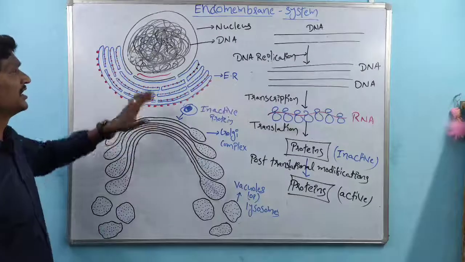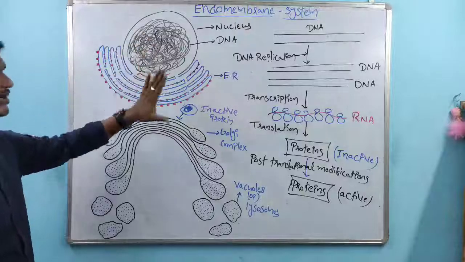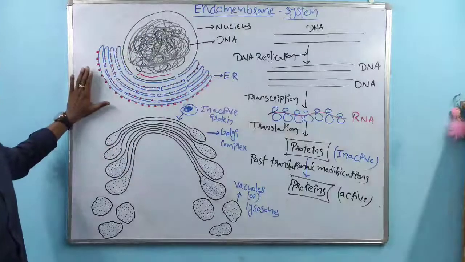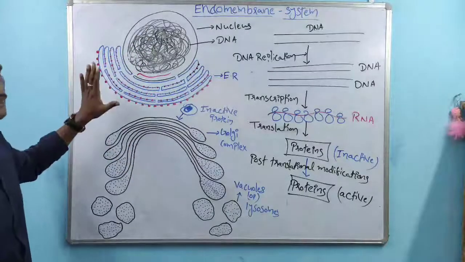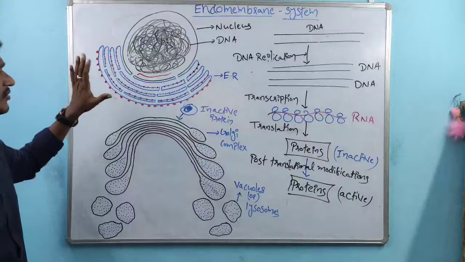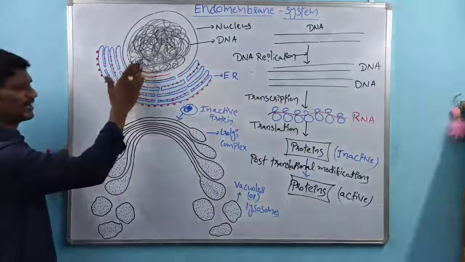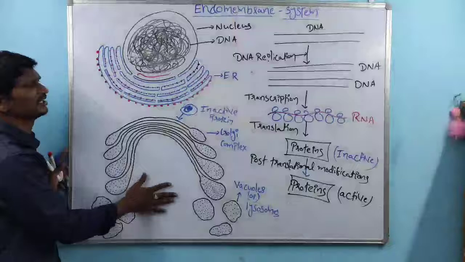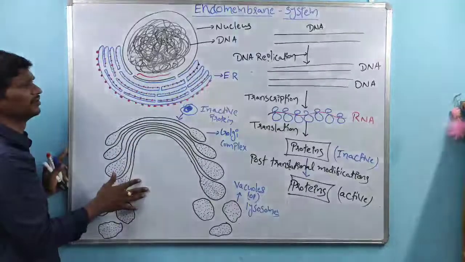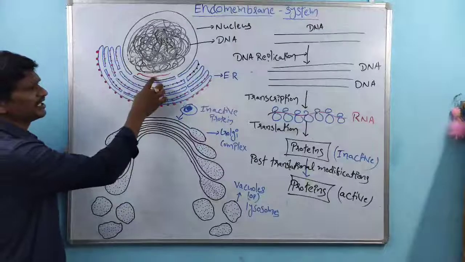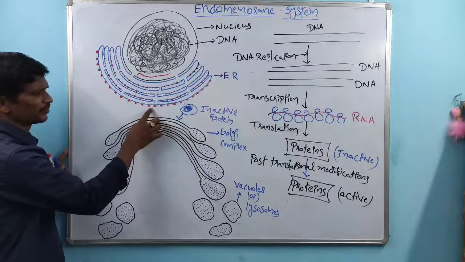So here the DNA is responsible for all the functions which occur within the cell. DNA is responsible because DNA synthesizes the RNA, and RNA synthesizes the protein.